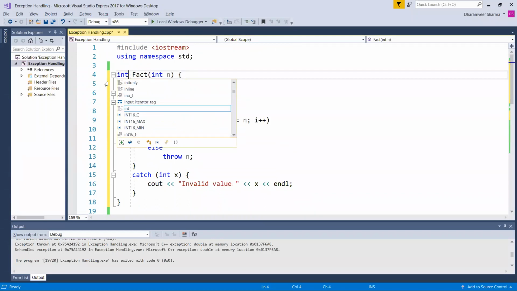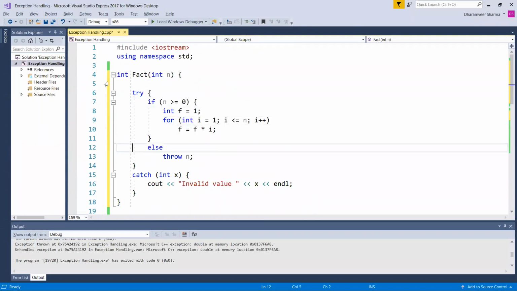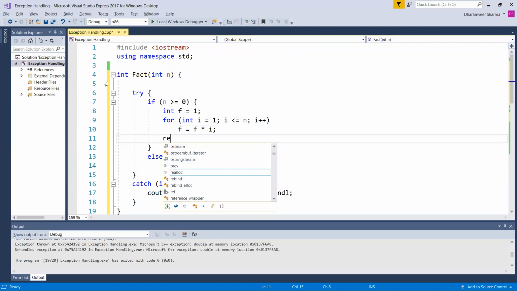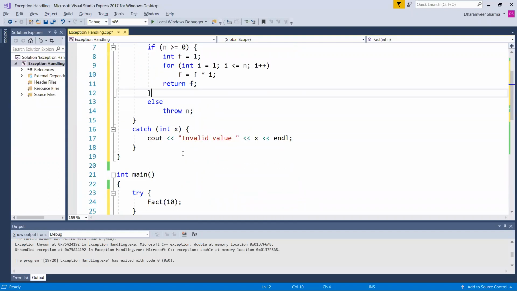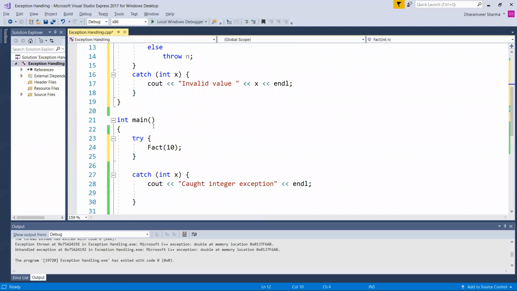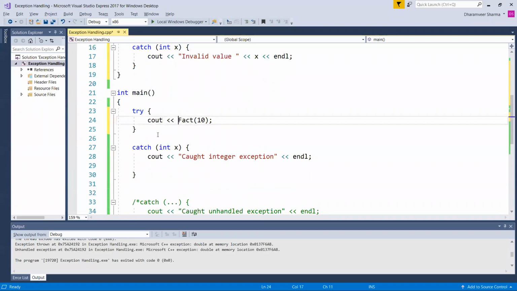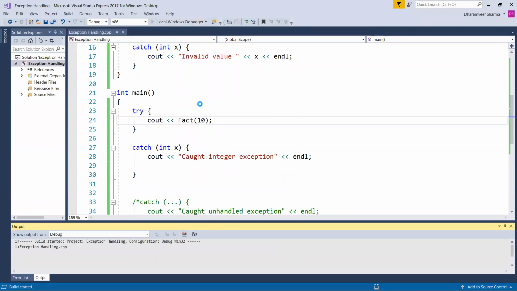Let me write it here. Return, and here return f. Okay. Here we'll write cout. Right. Let's see what happens in this case.